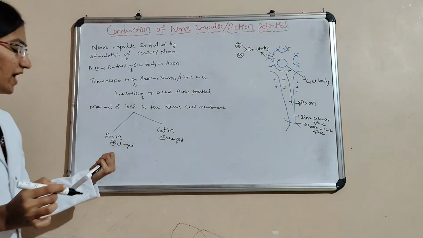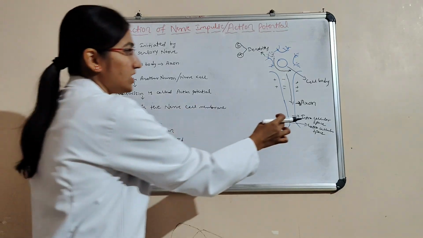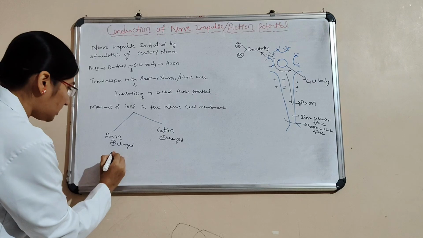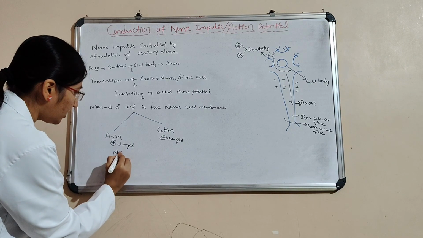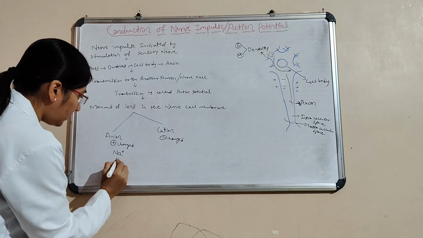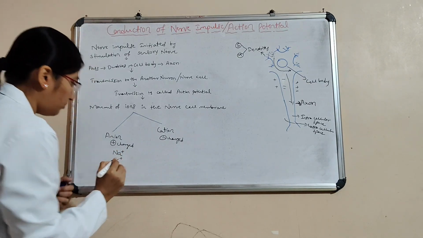The major anions in the extracellular as well as intracellular spaces: the extracellular one is sodium and the intracellular one is potassium.